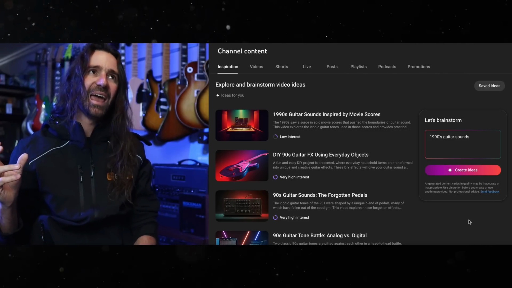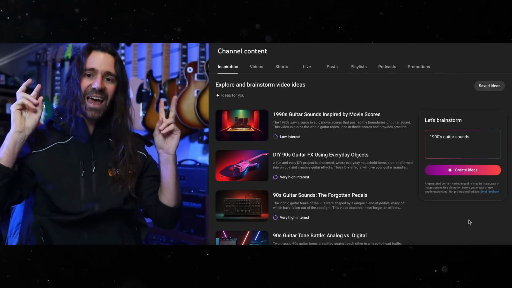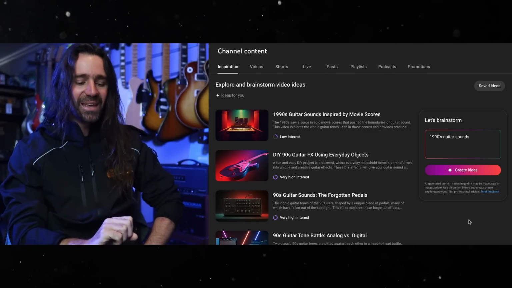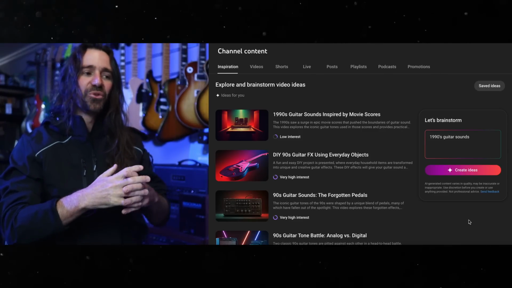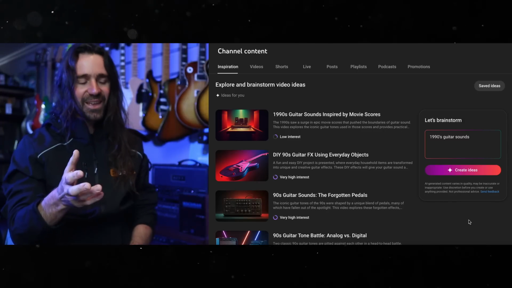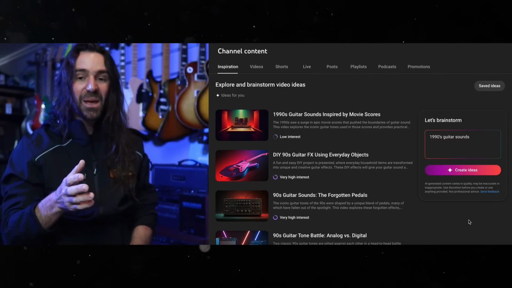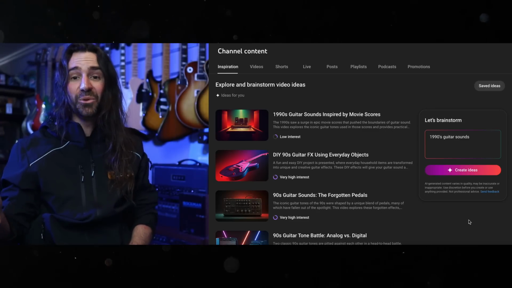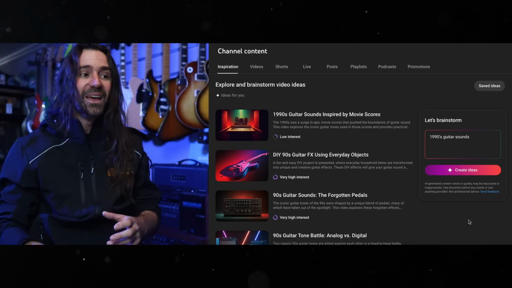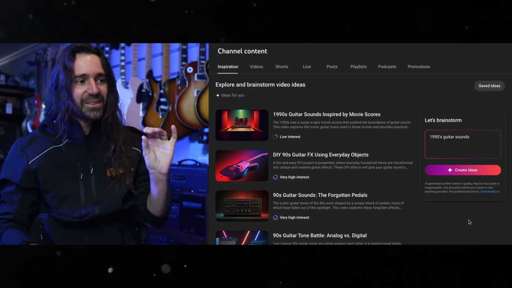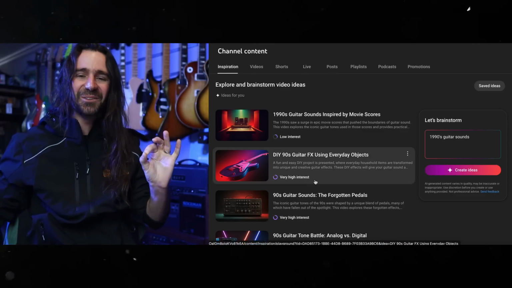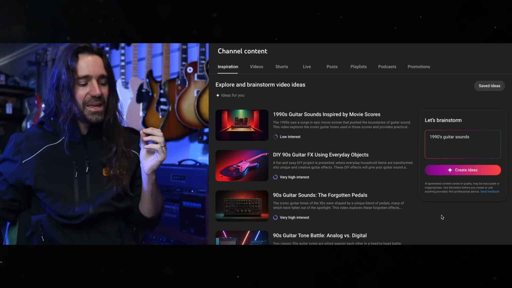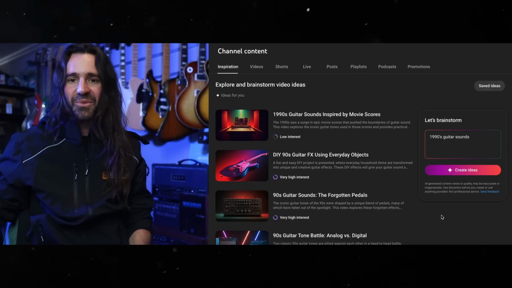So that element of all this AI chatbot stuff being just rehashing rather than actual creative growth, and using this in a way that can maybe push you to explore some genuinely new ideas for you. I feel like with this already, there's a couple of things, and it's the very high interest element of it on here, that ranking system, that would be massively tempting to just keep making the same video.